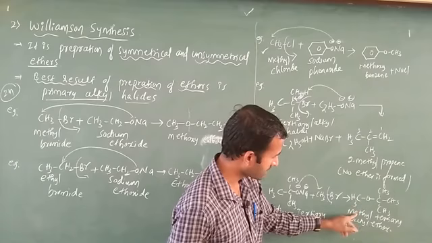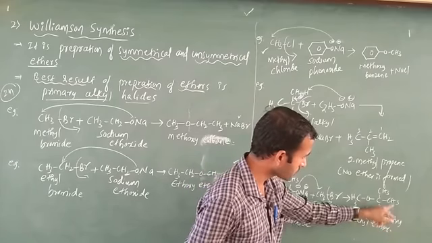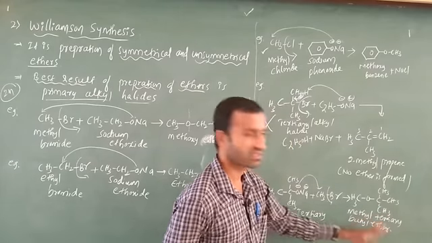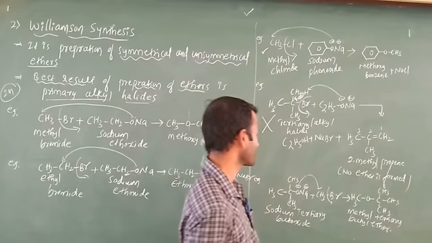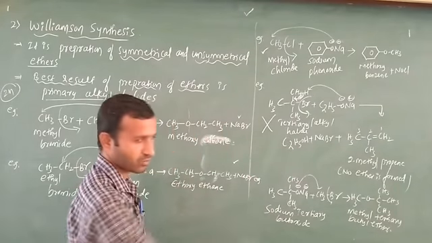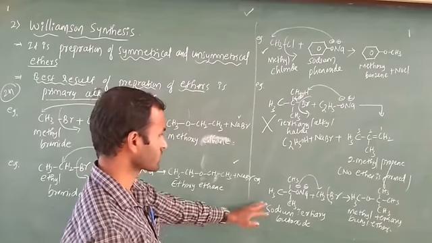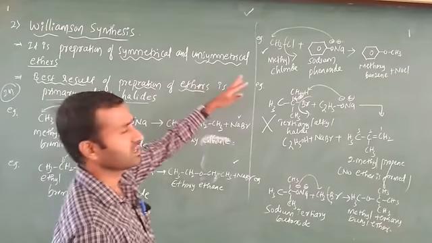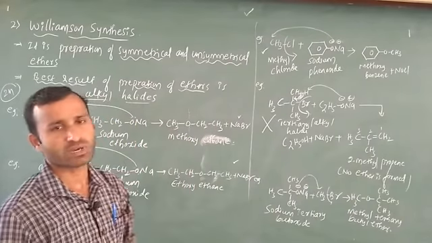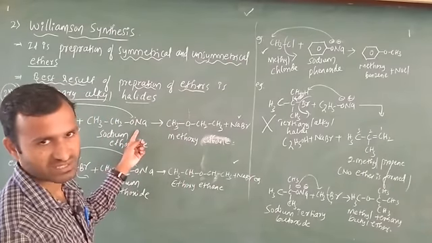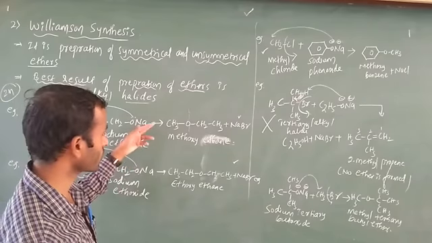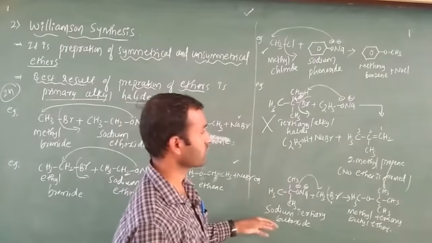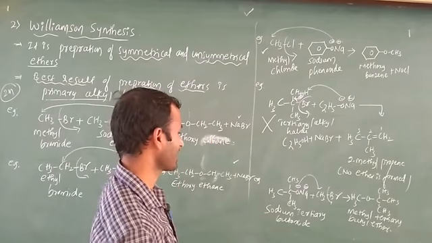That's why for methyl you have to write tertiary 1, 2, 3. This is tertiary butyl methyl ether. This is the IUPAC nomenclature, plus release of what? NaBr. If you want, you can write it, no problem. This is also a most important reaction. In examination, you have to write 1, 2, 3. If they ask only 2 marks, you have to write only 1. That is enough. But in assignment questions, you have to write 1, 2, 3. This is the 4th. You have to write 4 methods in assignment questions.